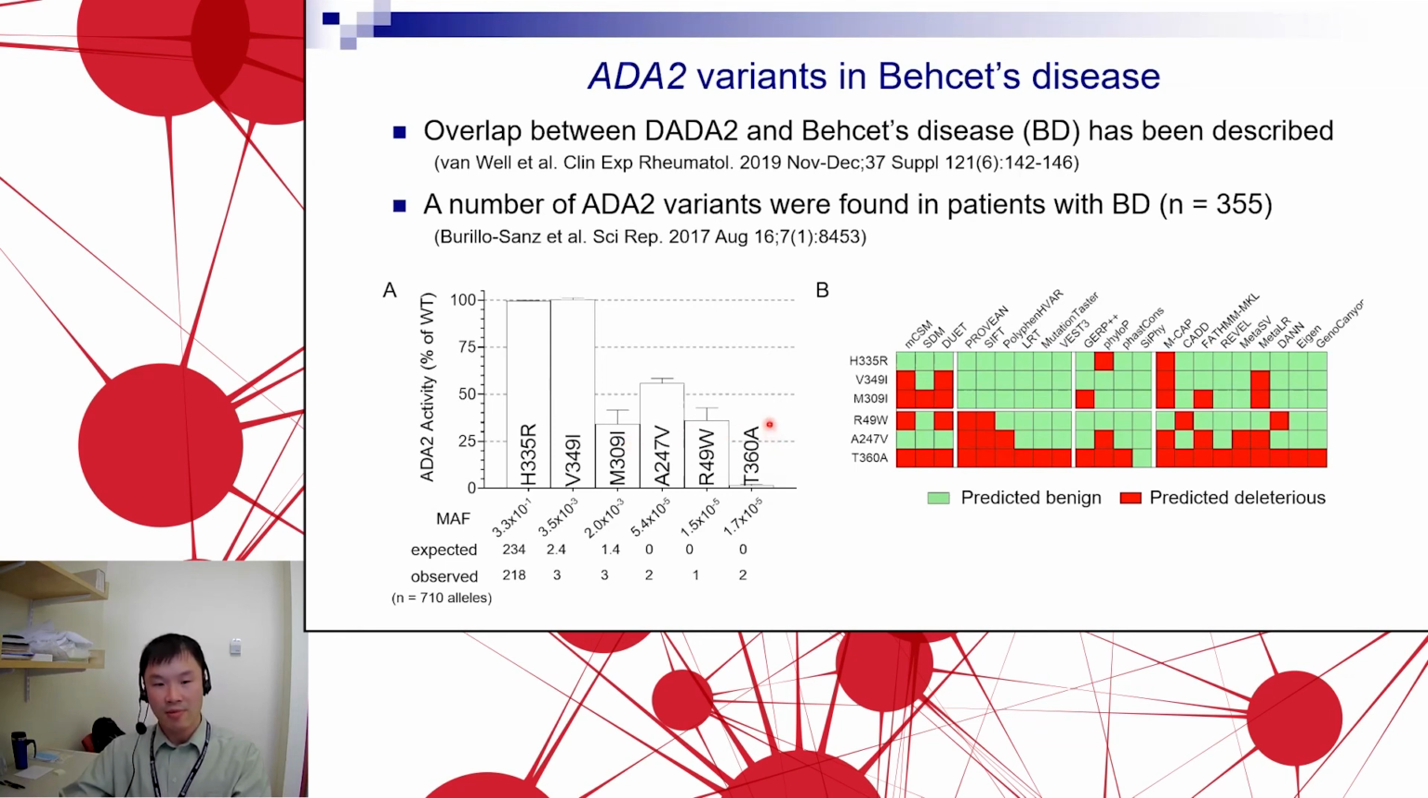T360A is a known mutation published by Dr. Cortano's group. Also interesting, if you look at these variants using the different algorithms I talked about earlier, most of these should be predicted to be benign, and not pathogenic, with the exception of T360A, which has been found in DADA2 patients. So again, this information on the different variants allows you to perform analysis and look at the impact of ADA2 variants, both in DADA2 and also other conditions.